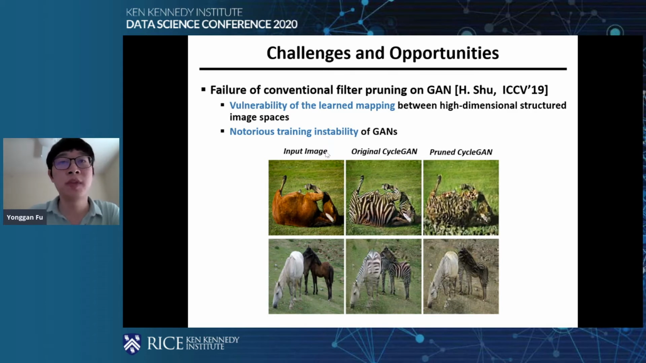First, the output of GANs is an image instead of a class label, so it's very vulnerable to the mapping between the high-dimensional structured image spaces. And also the training process of GANs is very notorious, and I think it's very well known.